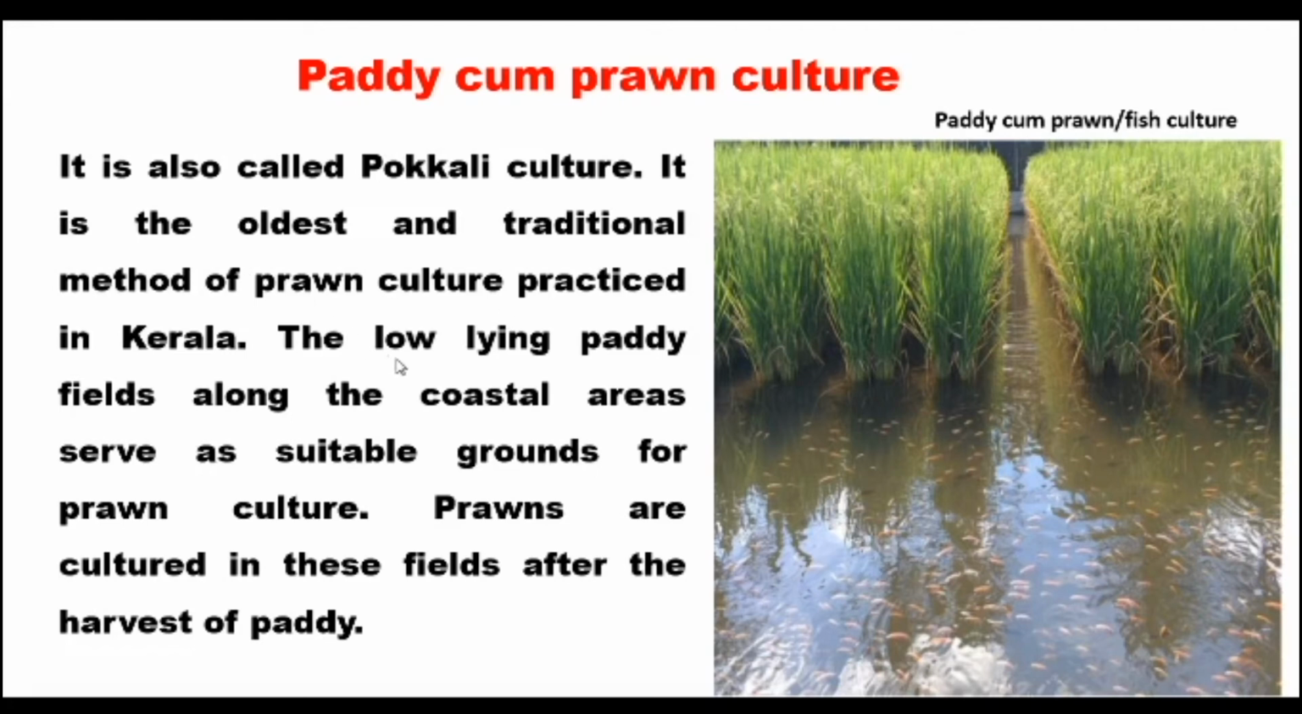So the low lying paddy fields along the coastal area serve as a suitable ground for prawn culture. The prawns are cultivated in this field after the harvesting of the paddy. Sometimes, after harvesting the paddy, they use the field for prawn culture. So that's the meaning, and they have given it like this. So two purposes. This is the method.